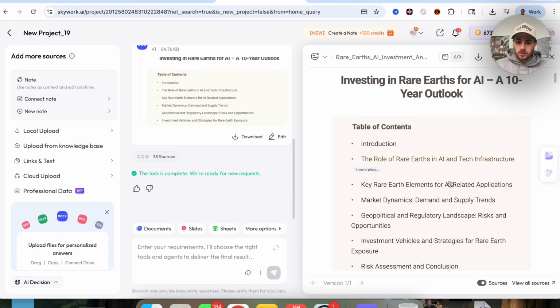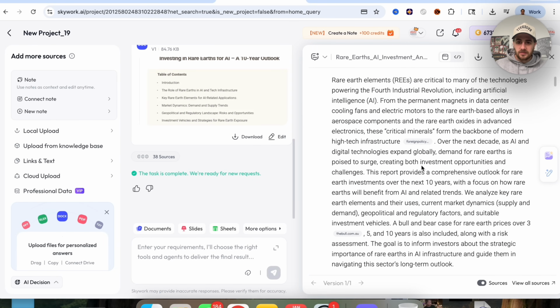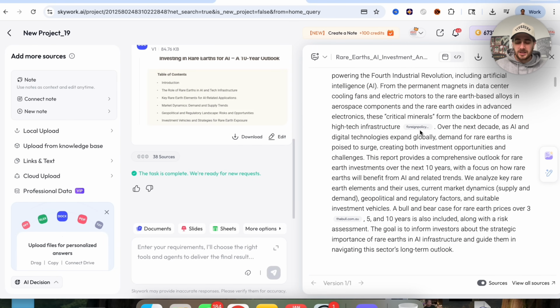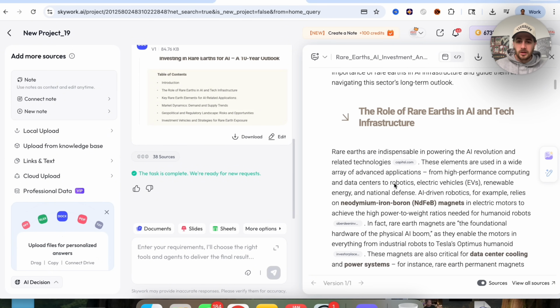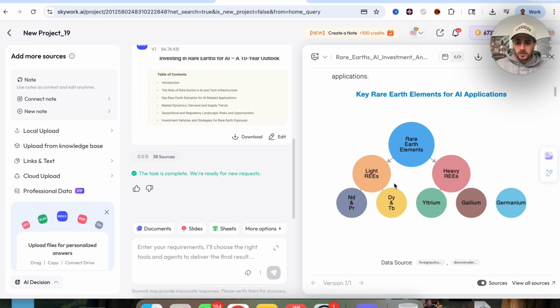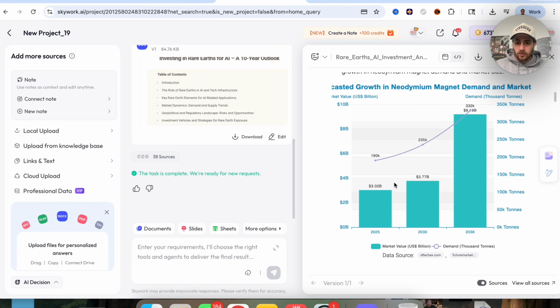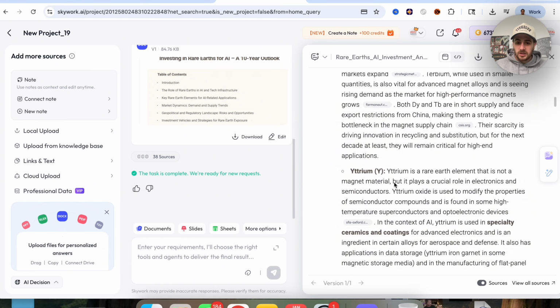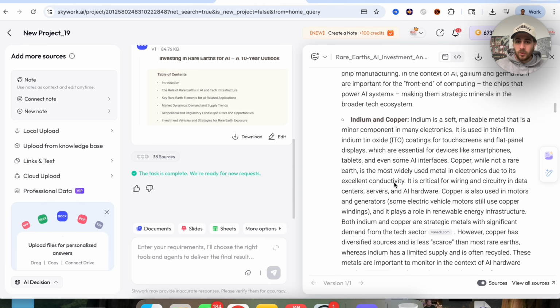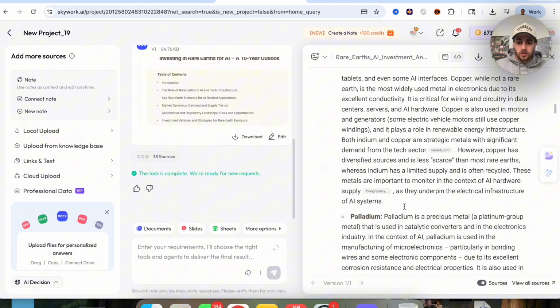So what we're going to do is come over here and actually look through this, and we could see that this gives us an introduction. What I really like is it cites all of its sources right here, and this goes through and gives us the different rare earths that we should be focused on, lists them out, and goes through and actually forecasts the growth on them. And if we wanted to edit anything about this, literally just come over here and click on edit or ask it a question, and it will go through and do that.